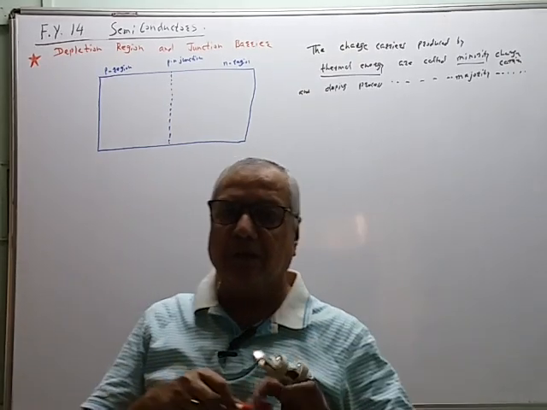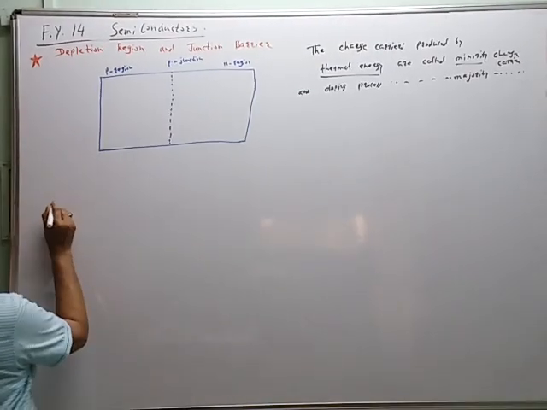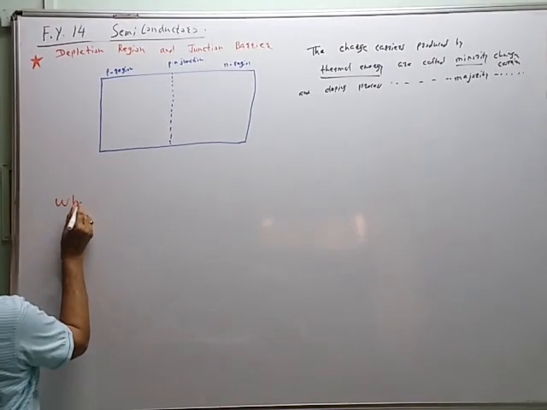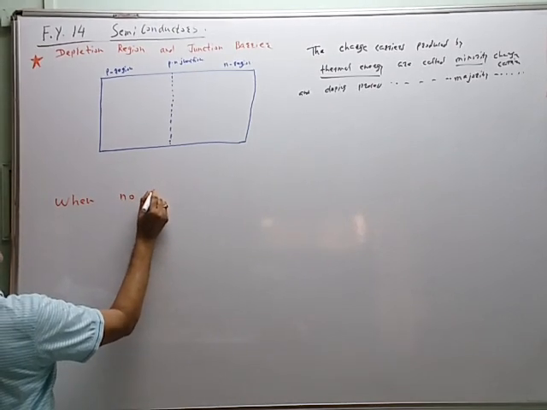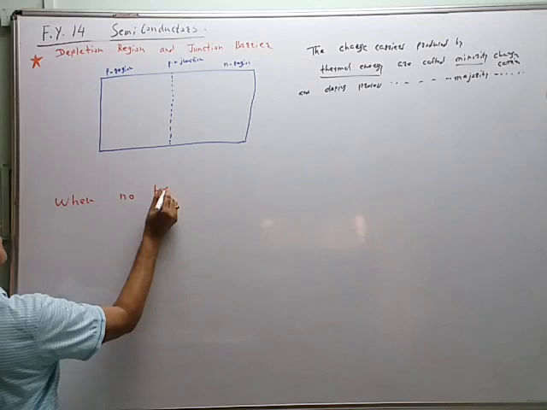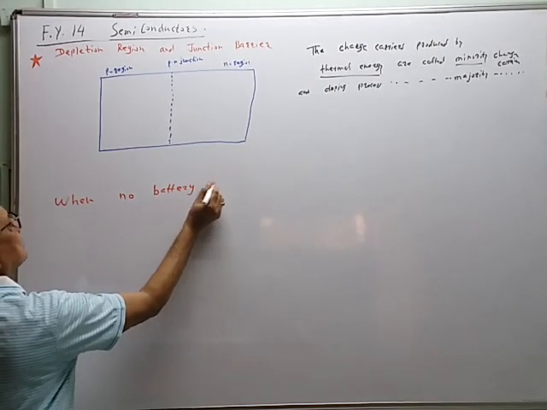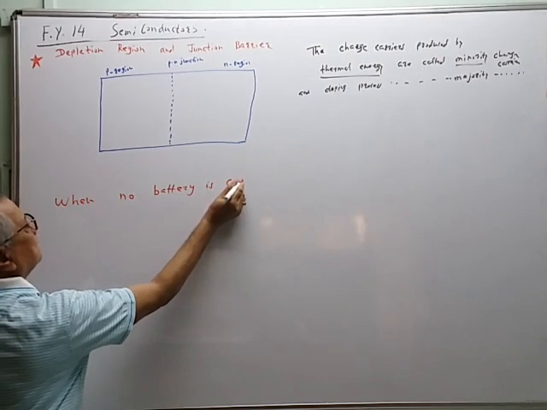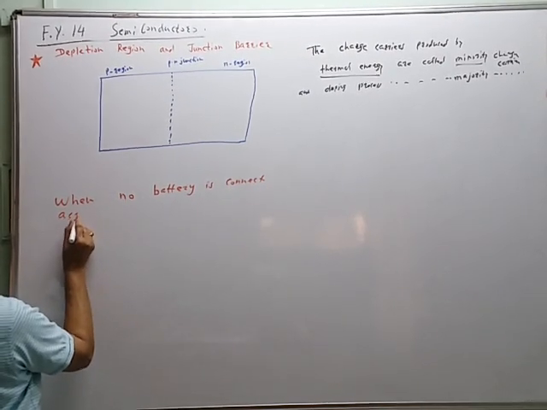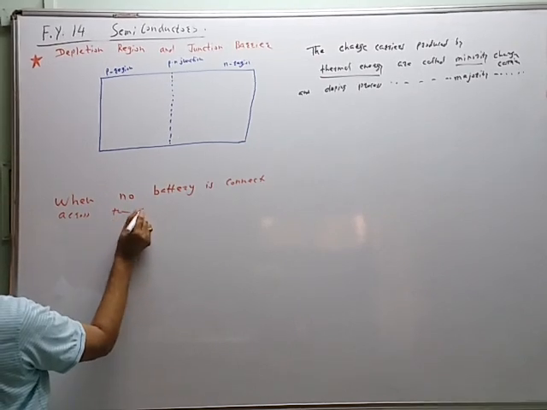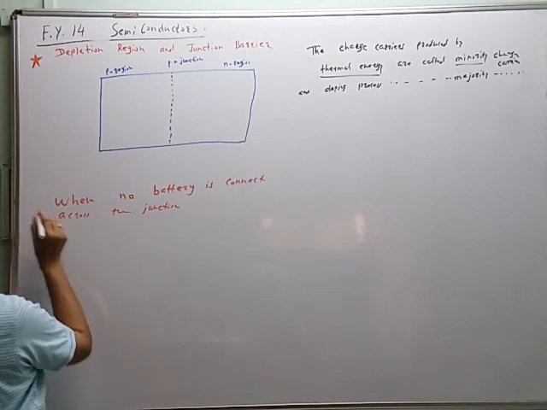So the main point of the explanation is, when no battery is connected across the junction, what will happen?